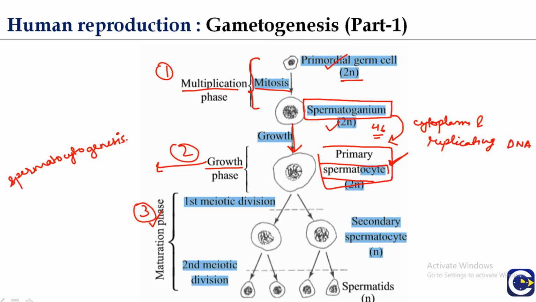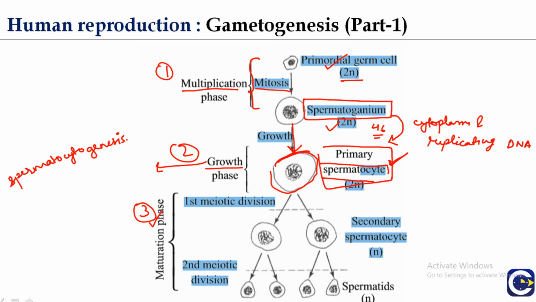In the multiplication phase, there is the formation of spermatogonia from the primary germ cells by mitotic division. Now some of the spermatogonia change into primary spermatocytes by means of accumulation of cytoplasm and replicating DNA. This is known as the growth phase, and this primary spermatocyte, as you can see, has twice the size of the spermatogonium.